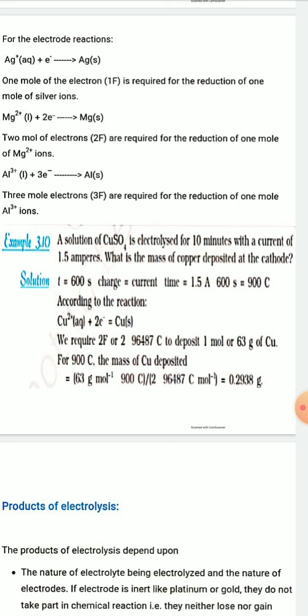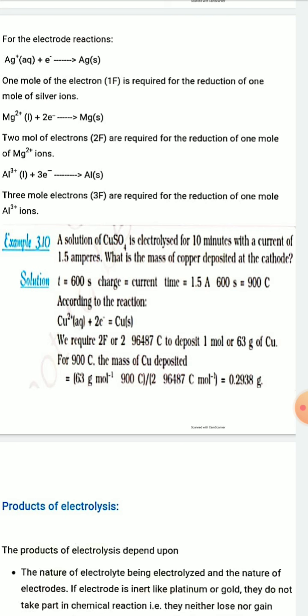So 10 into 60, that is 600 seconds. So total charge passed is 1.5 into 600, that is 900 coulomb.